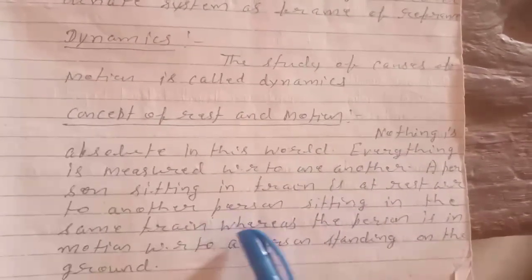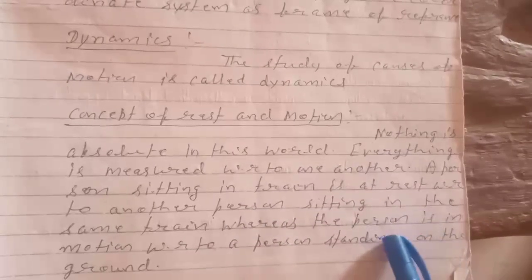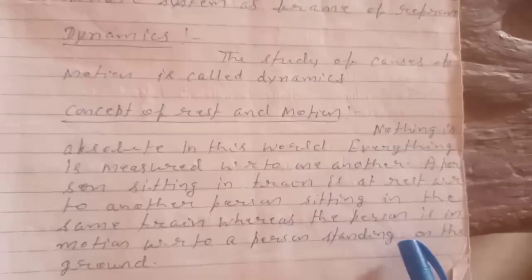Concept of rest and motion: nothing is absolute in this world, everything is measured with respect to one another. A person sitting in a train is at rest with respect to another person sitting in the same train, whereas the person is in motion with respect to a person standing on the ground.